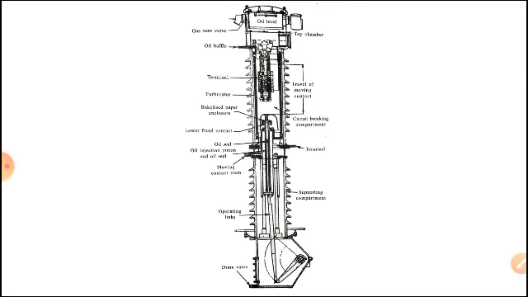Let us conclude what we have seen in this class. We have seen that circuit breakers are classified based on different factors. At the same time, how oil circuit breakers are further classified, and we have compared bulk oil circuit breakers and minimum oil circuit breakers.